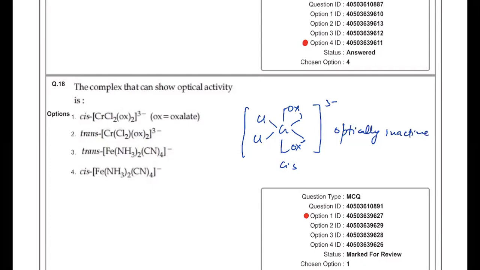While in case of trans product, it will have a plane of symmetry. In case of trans product, it should have a plane of symmetry. And when four monodentate ligands are there, then also optical activity is not possible. So here the answer must be 1.